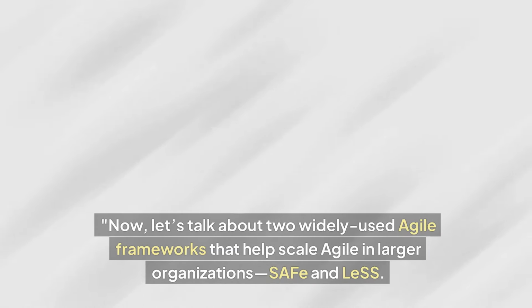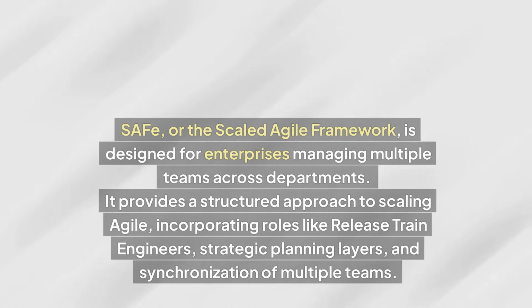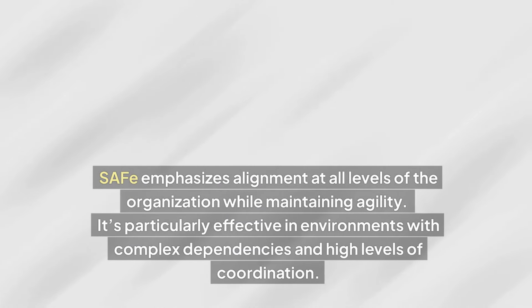Now let's talk about 2 widely used Agile frameworks that help scale Agile in larger organizations: SAFe and LeSS. SAFe, or the Scaled Agile Framework, is designed for enterprises managing multiple teams across departments. It provides a structured approach to scaling Agile, incorporating roles like release train engineers, strategic planning layers, and synchronization of multiple teams. SAFe emphasizes alignment at all levels of the organization while maintaining agility. It's particularly effective in environments with complex dependencies and high levels of coordination.